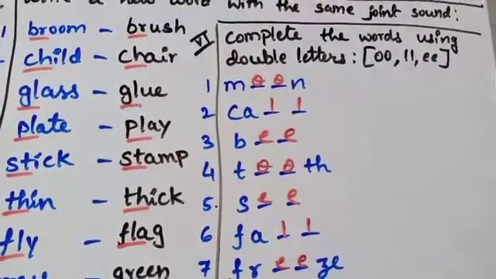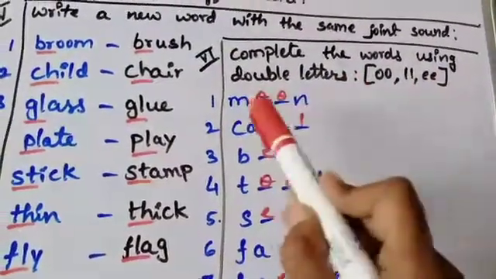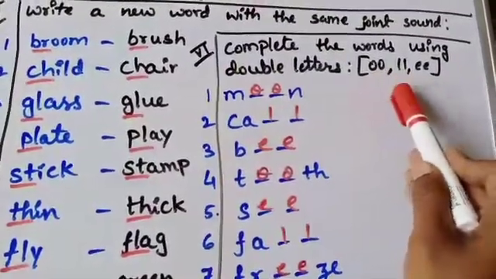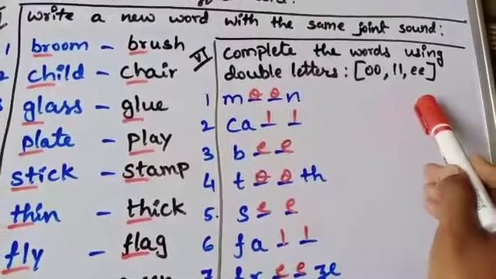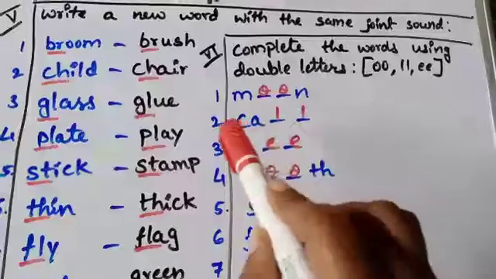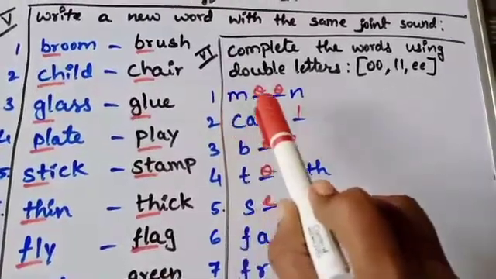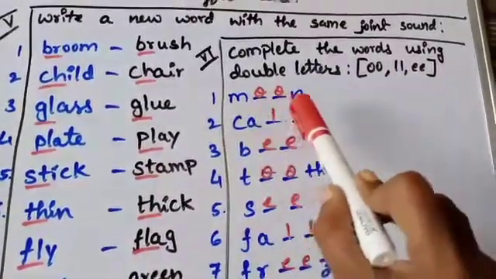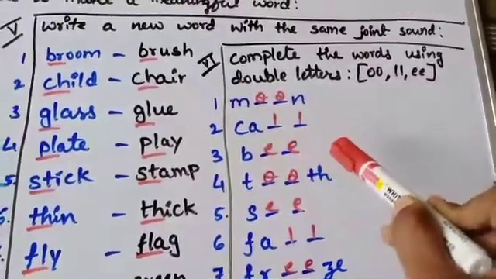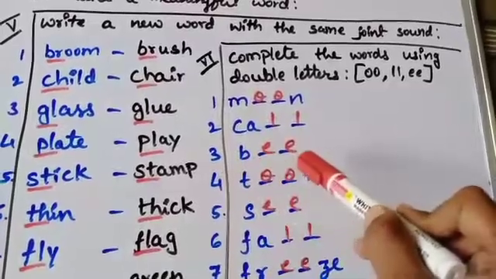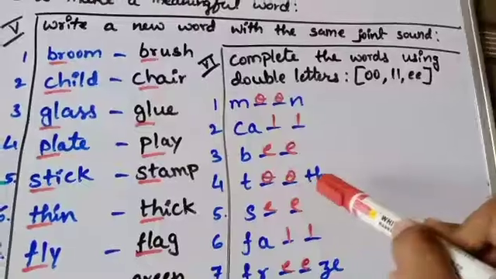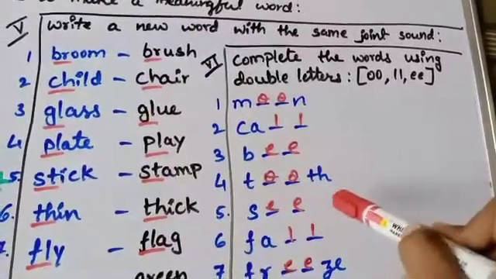Okay, let's move to the next question. The next question is complete the words using double letters. That is double O, double L, double E. Here I wrote the answers also. Just go through this. The first one is MOON, moon. Next, CALL, call. BEE, bee. TOOTH, tooth.